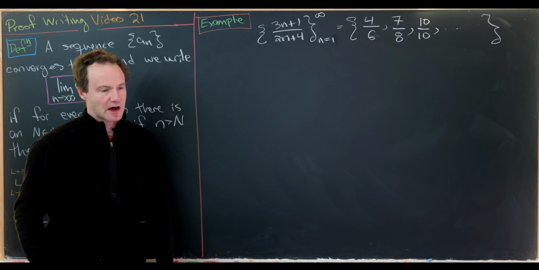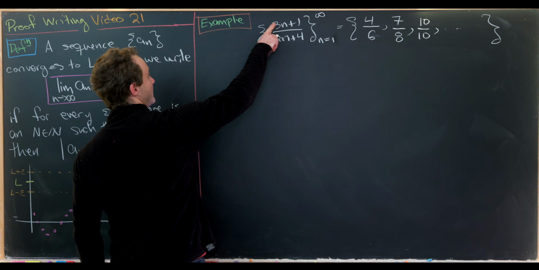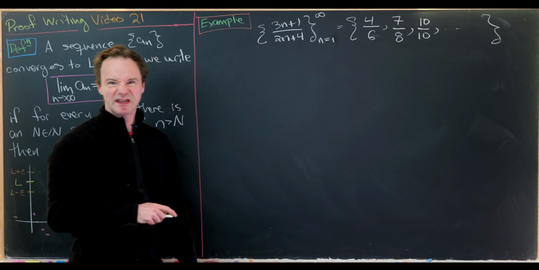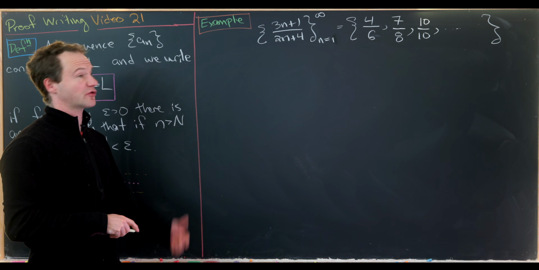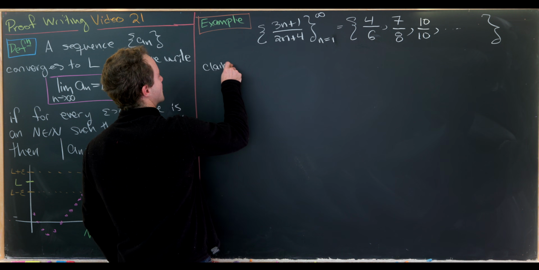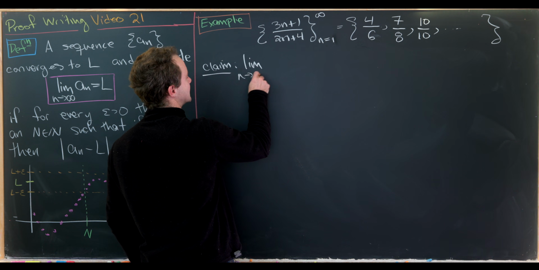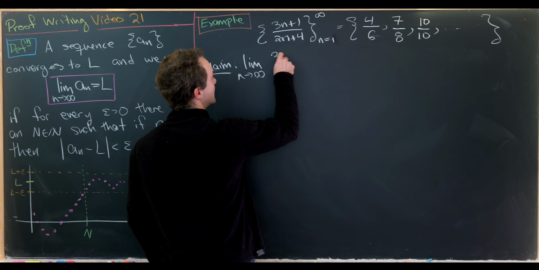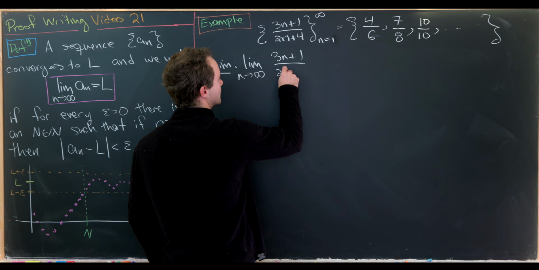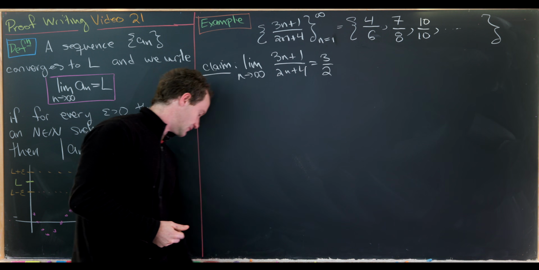Great. And now probably from calculus, you know that the limit here should be the ratio of the leading coefficients. So it should be 3 over 2, and that's what we'll show. So let's do that in the form of a claim. Our claim is that the limit as n goes to infinity of 3n plus 1 over 2n plus 4 is in fact equal to 3 over 2.